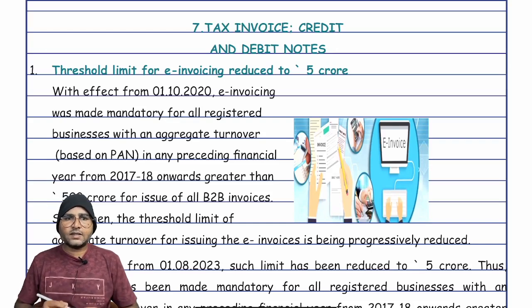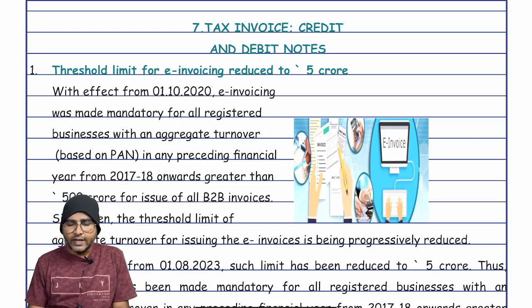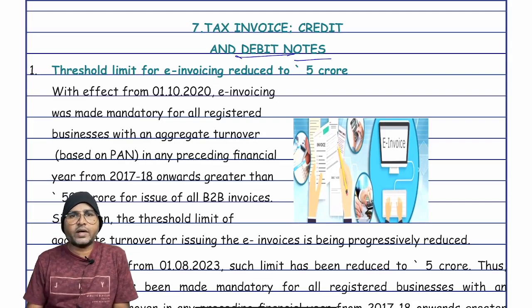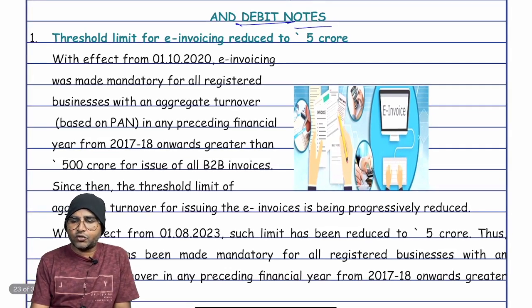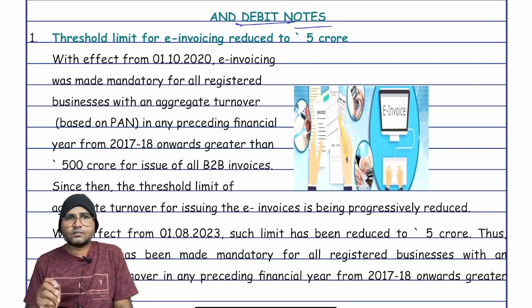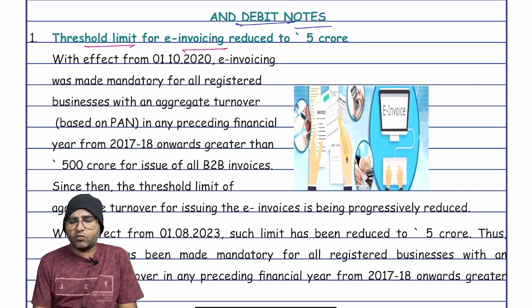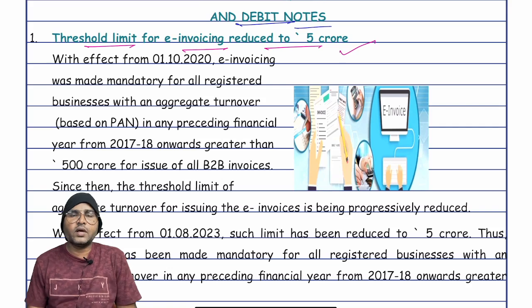And the next topic relates to the tax invoice, credit and debit note. There is a small amendment relating to the issue of the e-invoice. The threshold limit for e-invoice has been reduced to 5 crores.